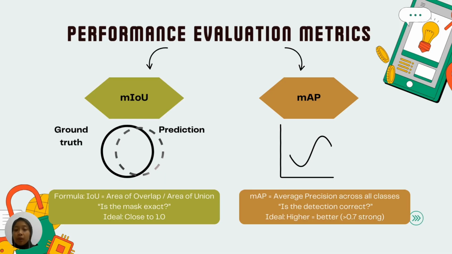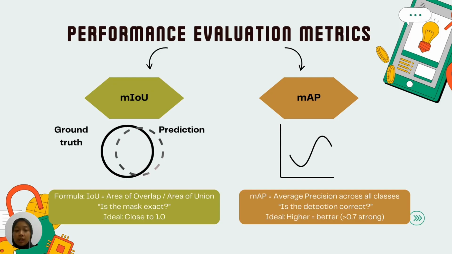This measures how accurately our segmentation must match the real objects. Imagine drawing a shape around a person. MIOU compares our drawn shape to the actual person outline. And second, MAP, mean average precision. This is the gold standard in object detection.